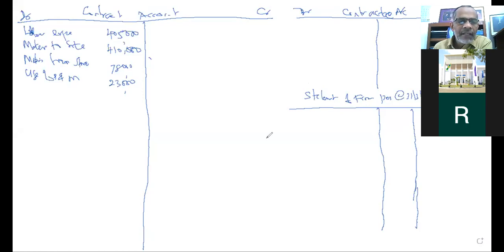Direct expenses. I told you whether it is direct expenditure or indirect expenditure, it would be recorded on the debit side of the contract. How much? 26,000. Next one.